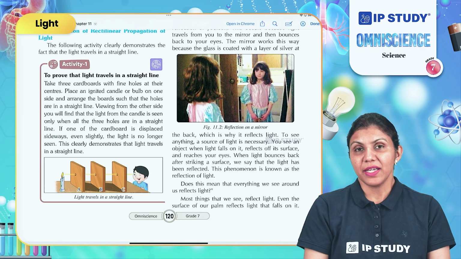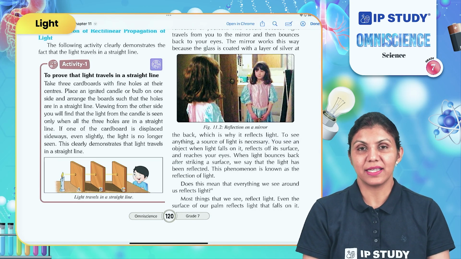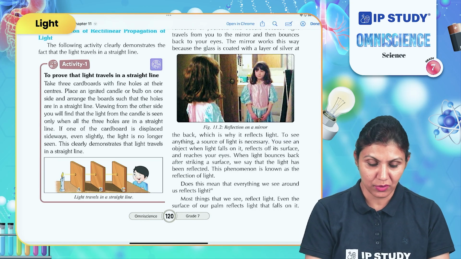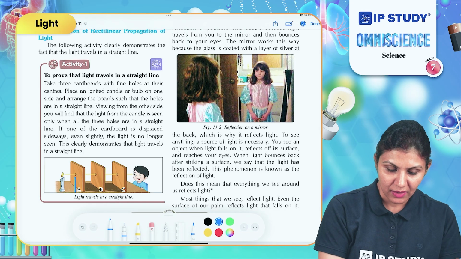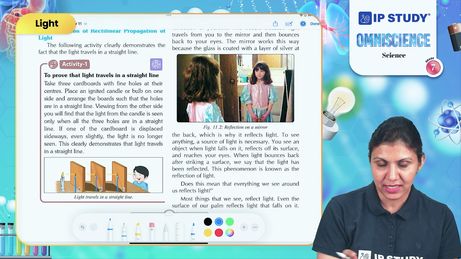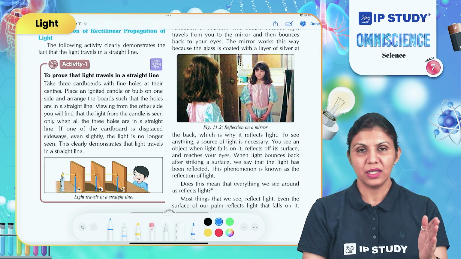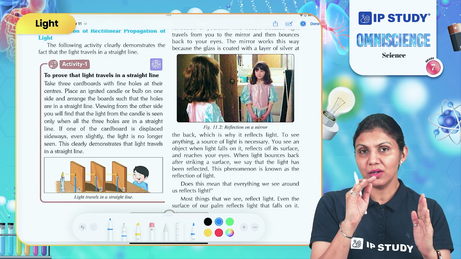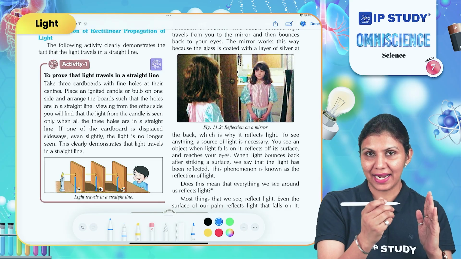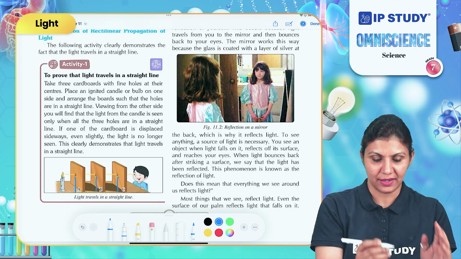So why are we making the holes at the same height in all three cardboards? So that when we place these cardboards vertically, all the holes are aligned at the same height.